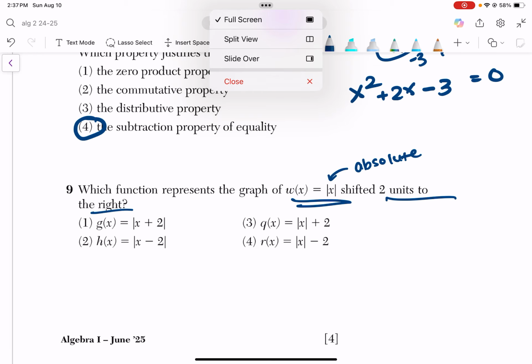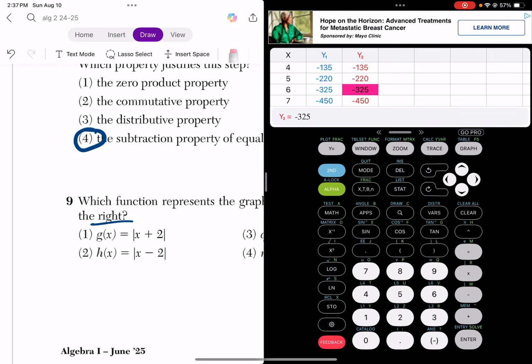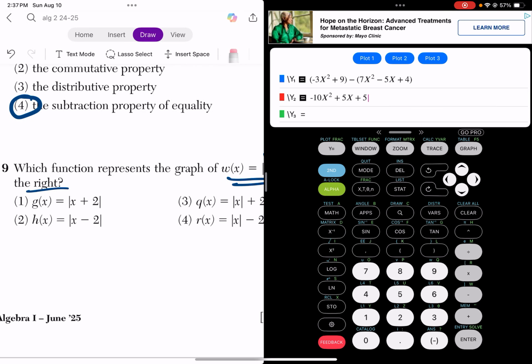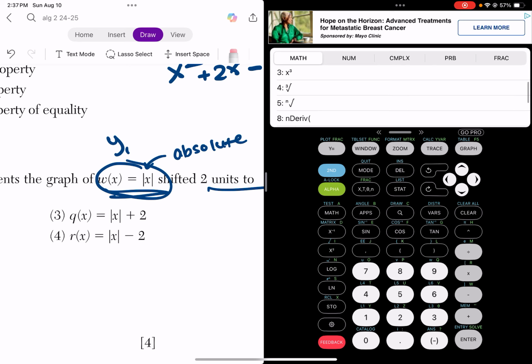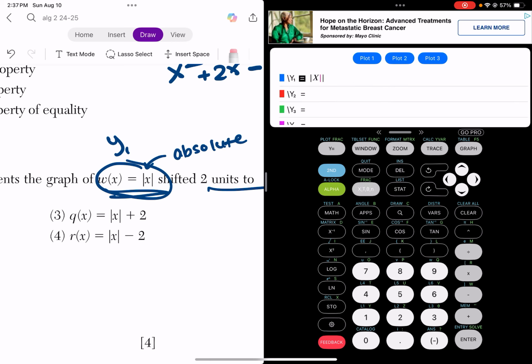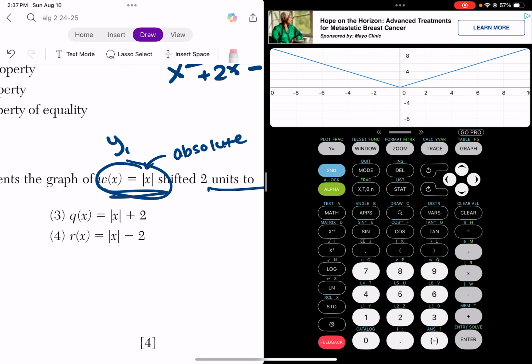In order to look at the graph, we need to use our calculator. So we're going to go to y equals. I'm going to just clear everything that's there. I'm going to start with the original one, so I'm going to put this in y1. To get the absolute value, you're going to go to math, and then over to NUM, and ABS is absolute value. So I'm going to put the x in there. So let's just first see what this looks like, right? If I hit graph, okay, so it looks like this.